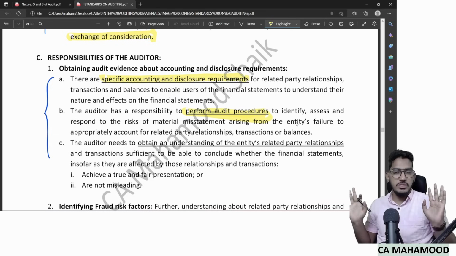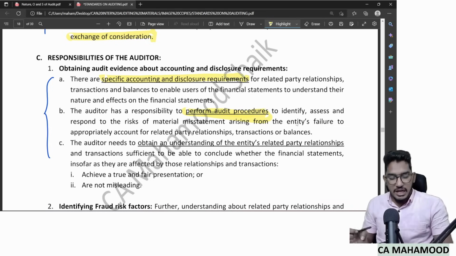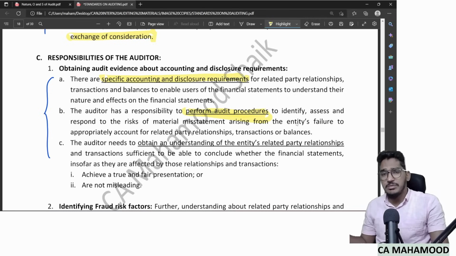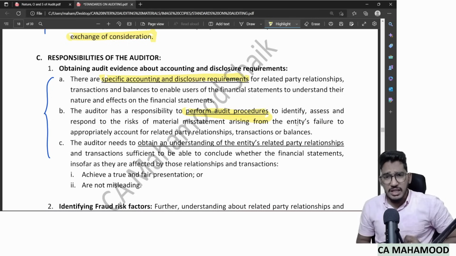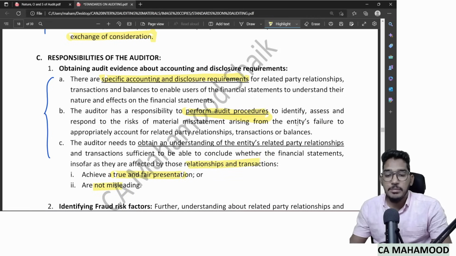Whether the client has completely given all of them or not, checking that is the auditor's responsibility by performing audit procedures. And finally, you have to make sure that financial statements are giving a true and fair view and they are not misleading, especially by related party transactions. That is your responsibility.